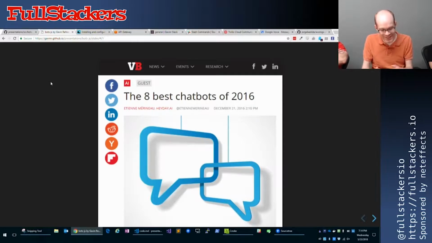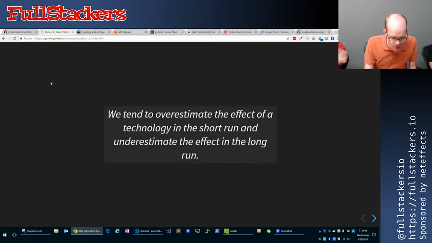I'll admit, bots were the super huge buzzword a couple of years ago, right? Nowadays, buzzwords are machine learning and AI and all that stuff. But I would assert that perhaps bots are coming back a little bit. There's this thing called the hype cycle, and it has this idea that we tend to overestimate the effect of a technology in the short run and underestimate the effect in the long run.